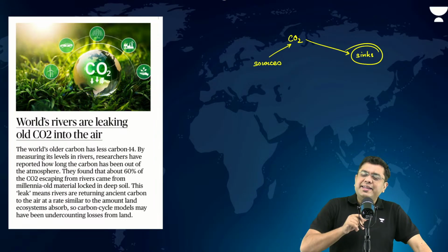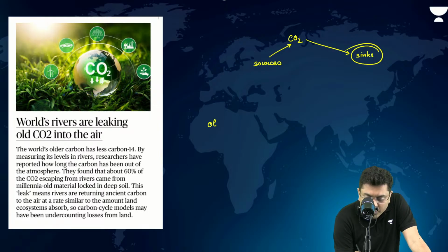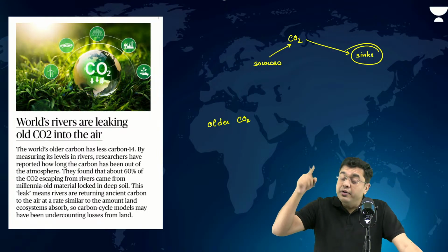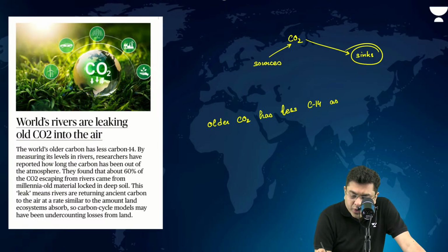Because there is a scientific aspect associated: older CO2, which has been created much earlier, hundreds of years ago, has less carbon-14 as compared to newer CO2.